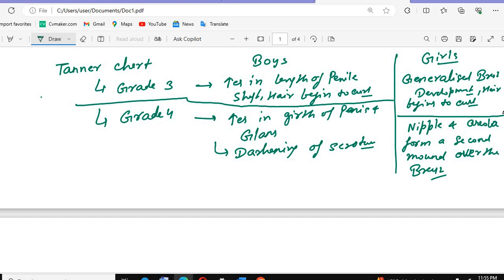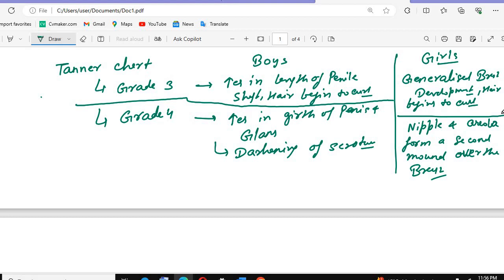In grade 1 there is the pre-pubertal period. In grade 2 there is reddening of the scrotum in boys, and breast budding will be seen in girls. You can understand that for the grades before grade 3, generalized breast development is not there. In grade 2 we have the breast bud, the budding of the breast. Hair will not be curly; it will be straight in grade 2.